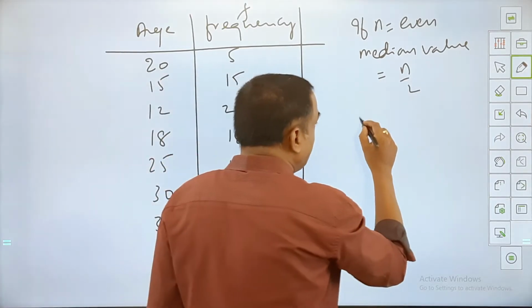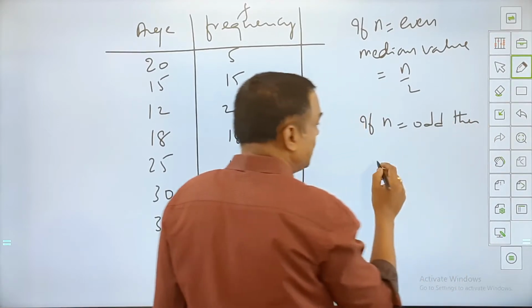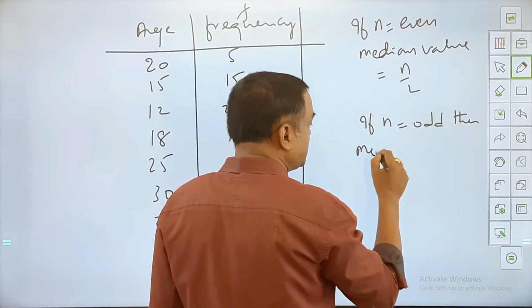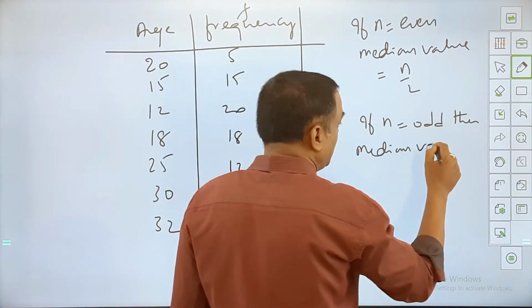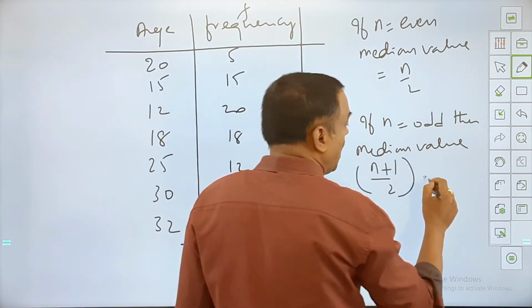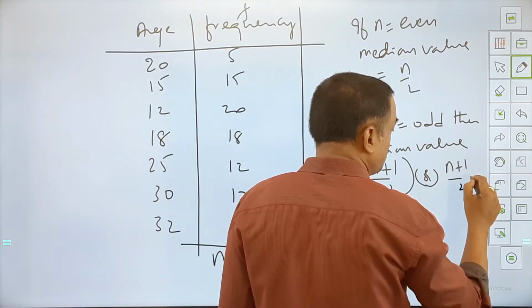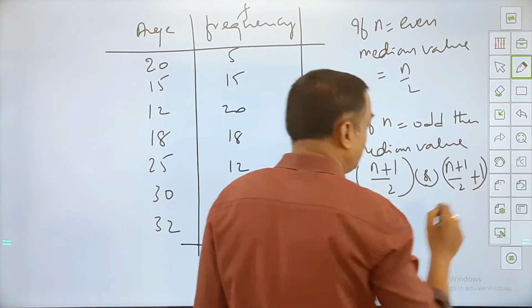And if your n value is odd, then the median value will be equal to the n plus 1 upon 2 term.